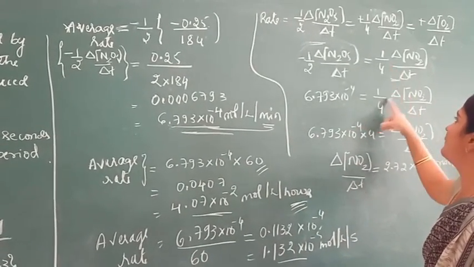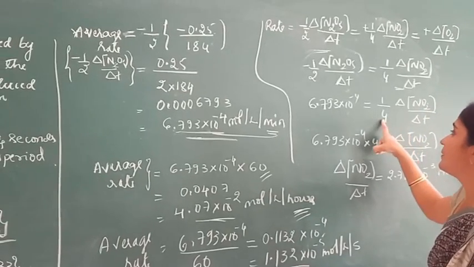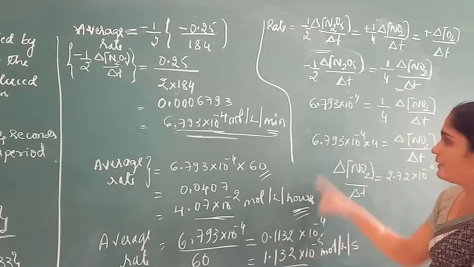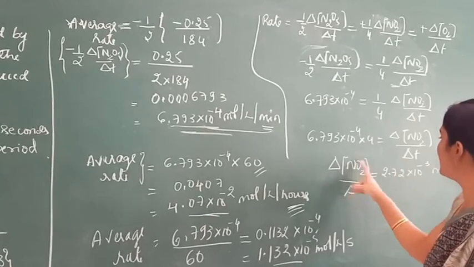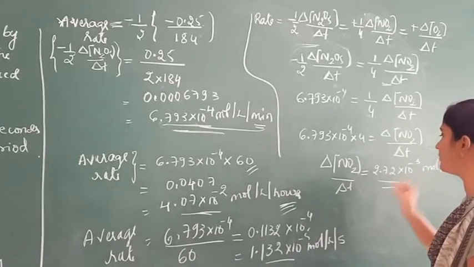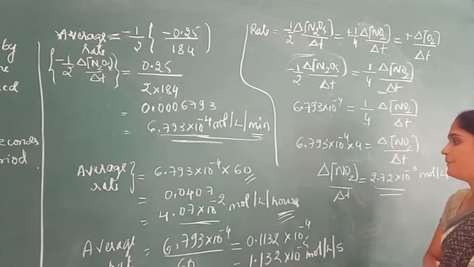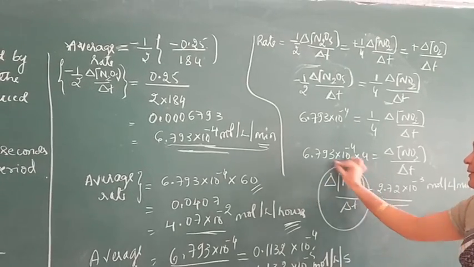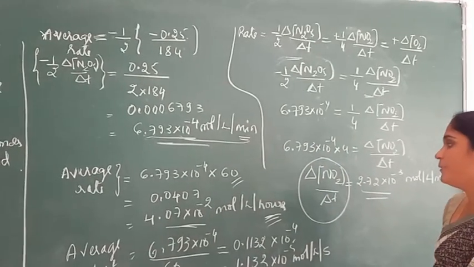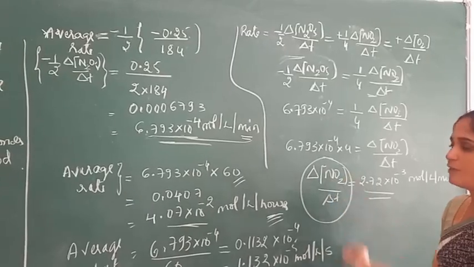That is equal to 1 by 4 delta NO2 by delta T. So cross multiply this 4 here. So we get delta NO2 by delta T equals 2.72 into 10 power minus 3 mole per liter per minute. So this is the rate of production of NO2.